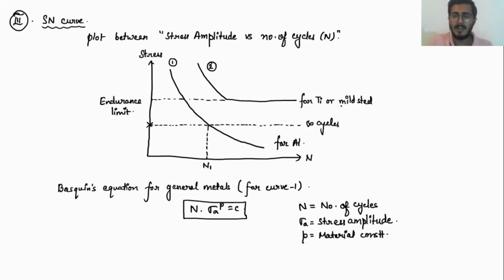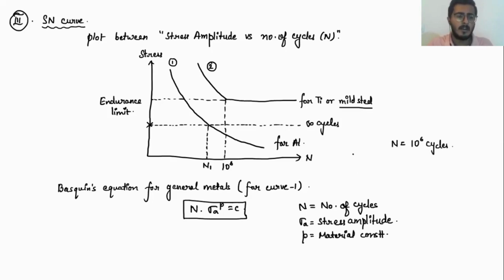Usually the number of cycles where the endurance limit is reached for my mild steel is nothing but 10 raised to the power 6 cycles, or 1 million. So the number of cycles where the endurance limit is reached for mild steel is 10 raised to the power 6 cycles.